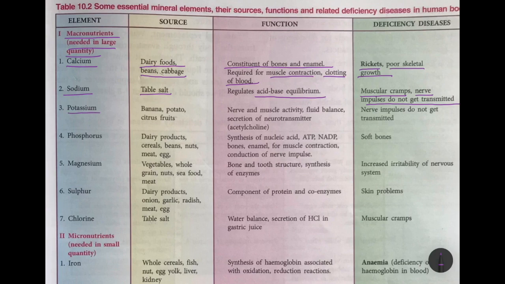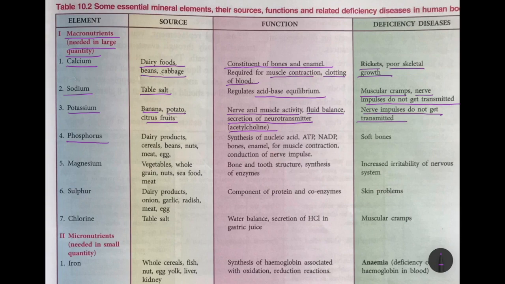Next is potassium. You get your potassium from banana, potato, citrus fruits, and the function is for nerve and muscle activity, fluid balance in the body, and secretion of neurotransmitter, that is acetylcholine. When nerve impulses jump from one neuron to another neuron, the neurotransmitter, that is acetylcholine, is required, which is secreted by potassium. So deficiency disease, the nerve impulses do not get transmitted.